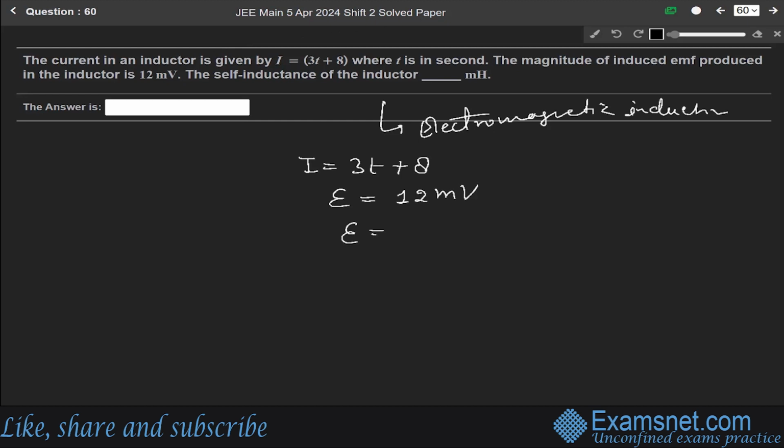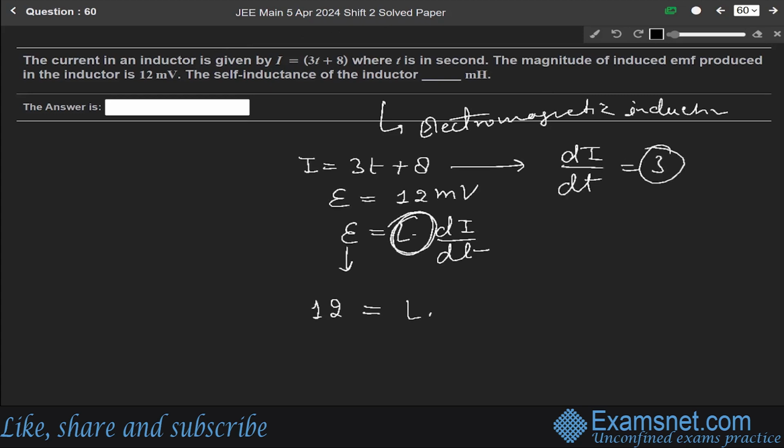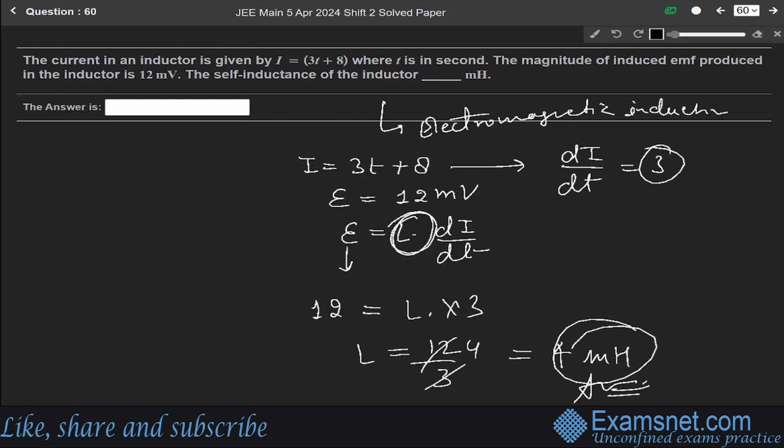And we know that induced EMF is equal to L into di by dt. We have to find the self-inductance L. E is given as 12 equals L into di by dt. So di over dt will be equal to 3. So we get L is 12 over 3, which is 4 millihenry. This is the answer.